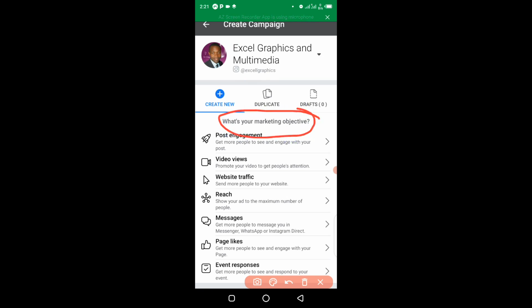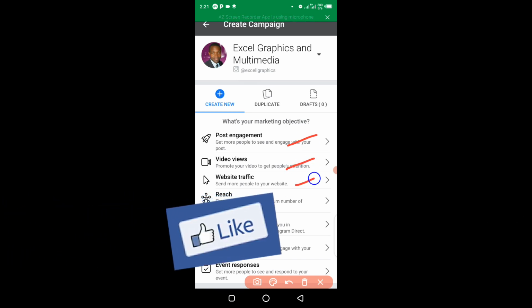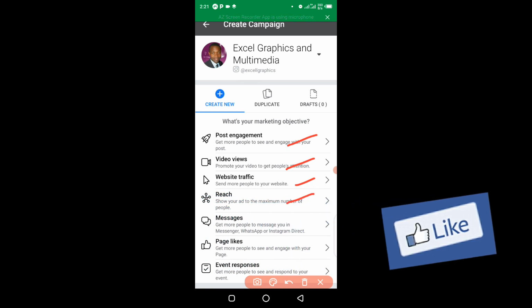What is your marketing objective? What this simply means is, what are the things you want to achieve for this particular ad? That's what Facebook is trying to ask you. Do you want post engagement? Do you want video views? Do you want website traffic? Do you want to reach more people?